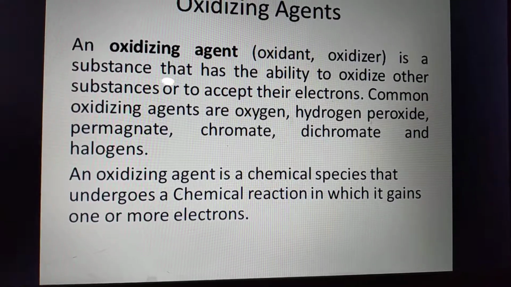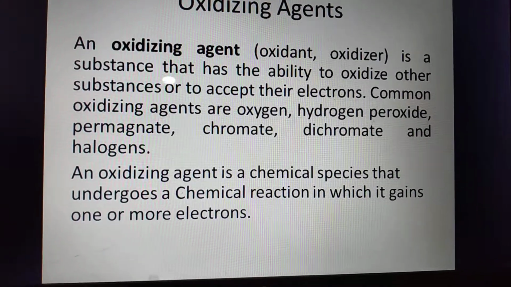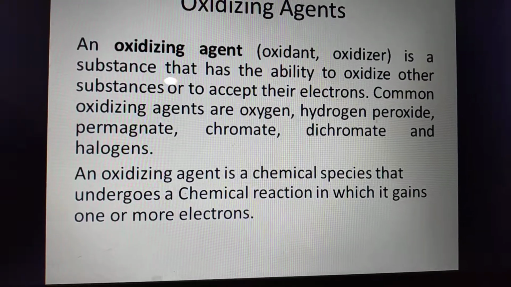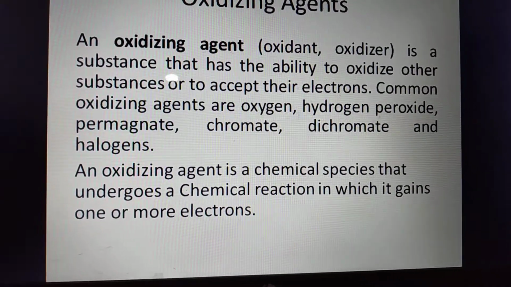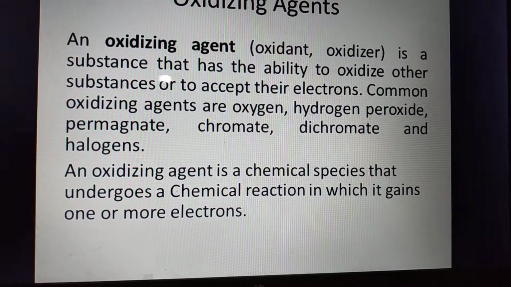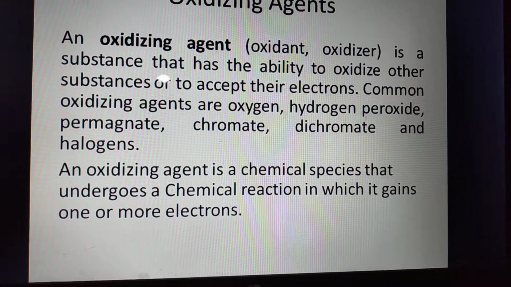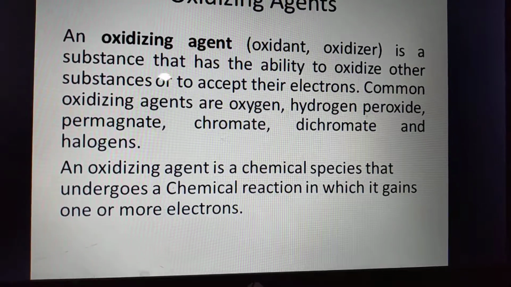Common oxidizing agents are oxygen, hydrogen peroxide, permanganate such as MnO4, chromate, dichromate Cr2O7, and halogens, that is fluorine, chlorine, bromine, and iodine.